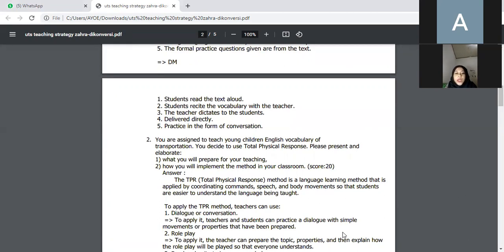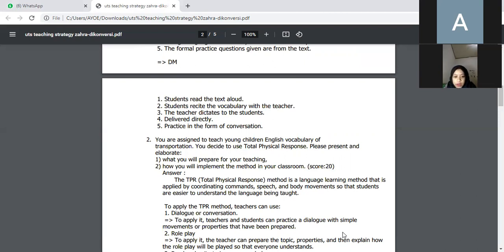Question number 2. You are assigned to teach your young children English vocabulary of transportation. You decide to use total physical response. Please present and elaborate. Number 1, what you will prepare for your teaching. Number 2, how you will implement the method in your classroom.